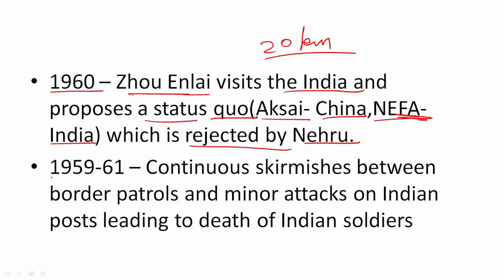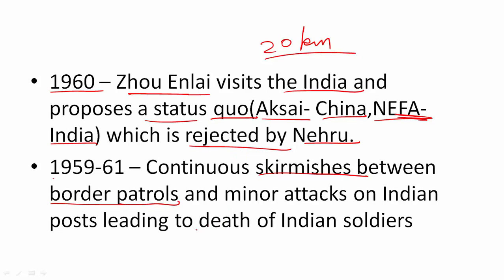Now due to this fact, due to the past 5 years, you have seen from 1956 the relations are going downwards. Due to that, there were a lot of skirmishes on the border. Skirmishes means a small fighting between two groups of soldiers from China and India. It means there are hardly 4 or 5 soldiers on a patrol, and they came across Chinese soldiers, and there was small fighting going on here and there. But they were mainly on border patrols, and they did not lead to war.